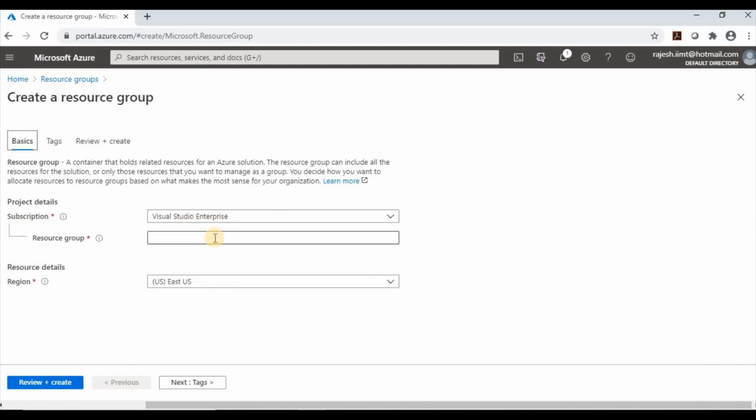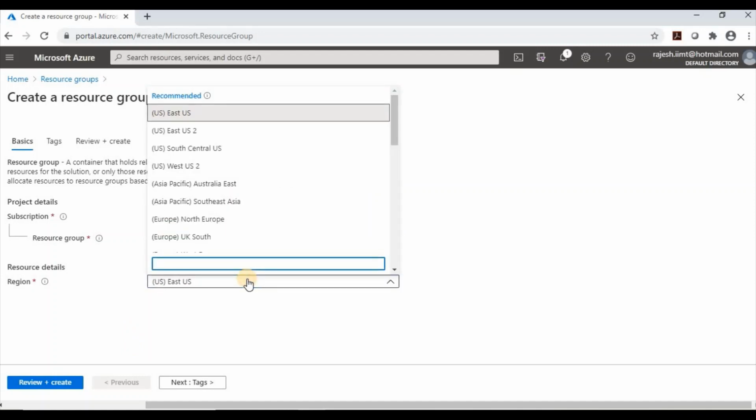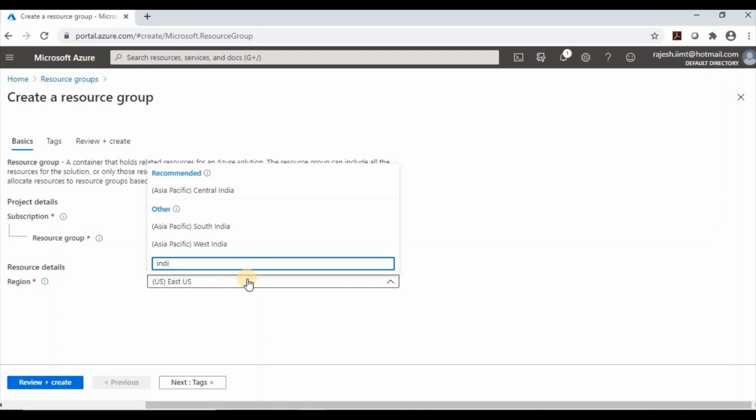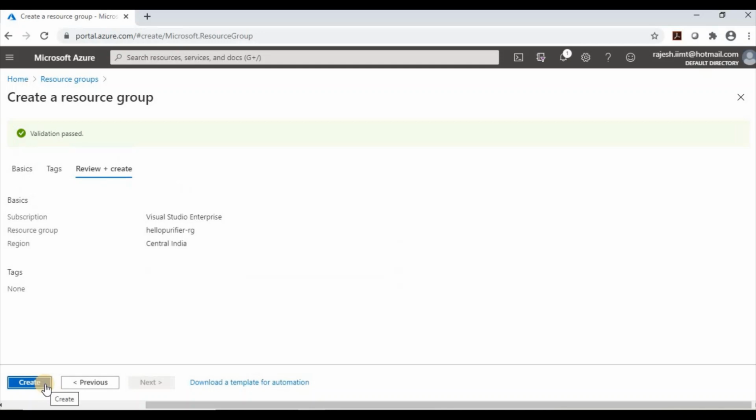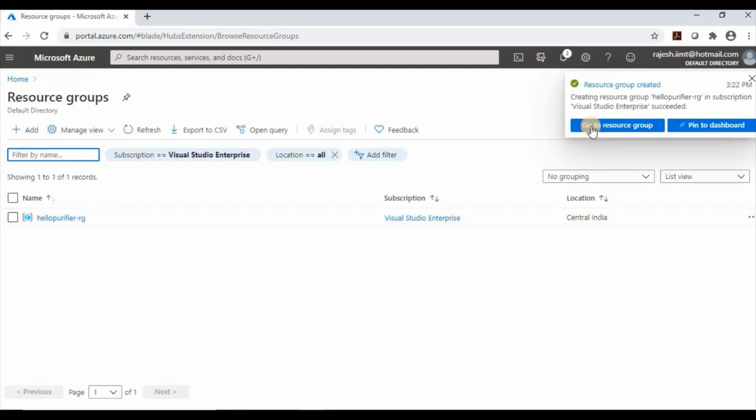This is my subscription name, and the resource group name I can provide anything. Suppose I am going to provide Hello Purifier hyphen RG, for resource group. So what is my resource group name? Hello Purifier RG. For region, I am in India, so I will select Central India. Then I will create the resource group. So first it has created one resource group.